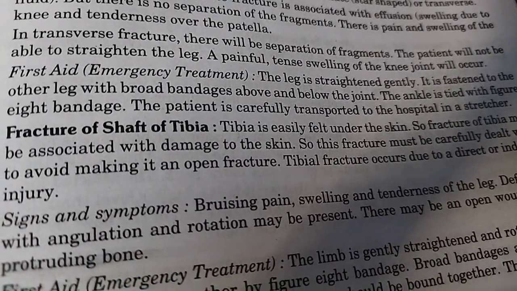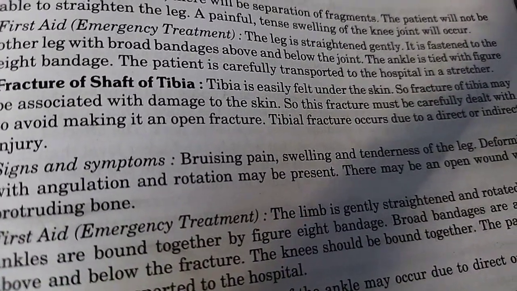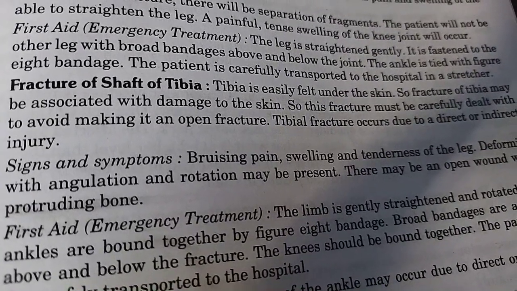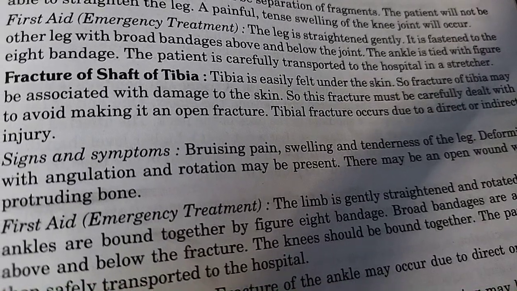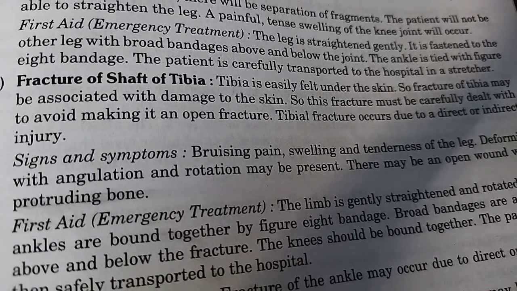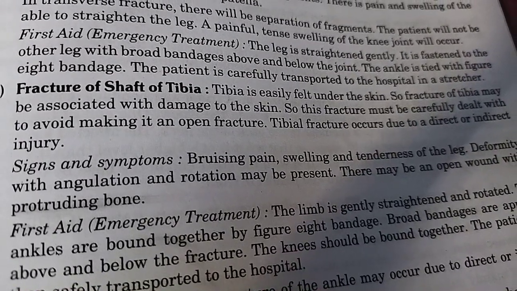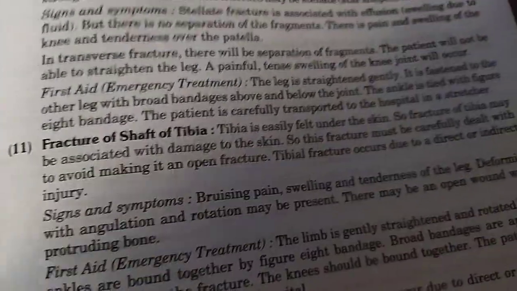First aid or emergency treatment. The leg is straightened gently. It is fastened to the other leg with broad bandages above and below the joint. The ankle is tied with a figure 8 bandage. The patient is carefully transported to the hospital on a stretcher.